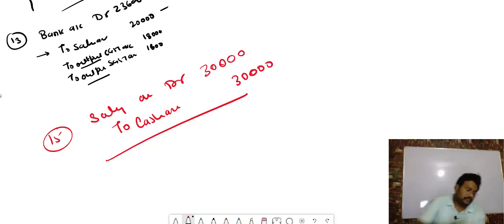So this much for today's class. We covered the GST types, CGST, IGST, SGST, where CGST and SGST will be applicable, where IGST will be applicable, and when to write input IGST, output IGST, output CGST, output SGST.